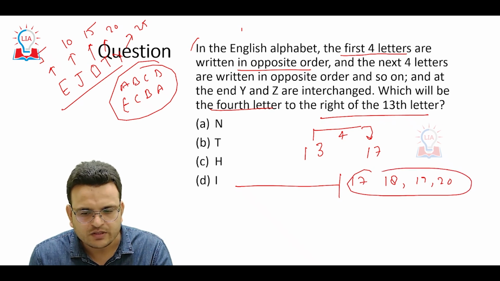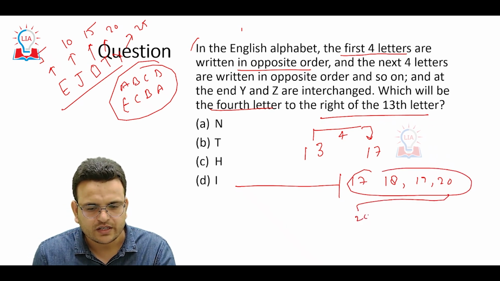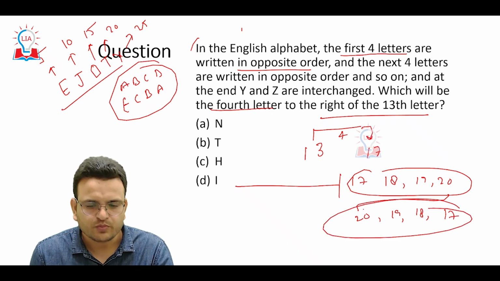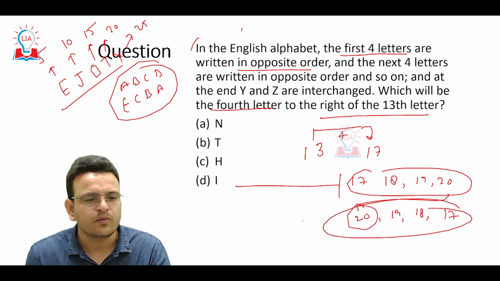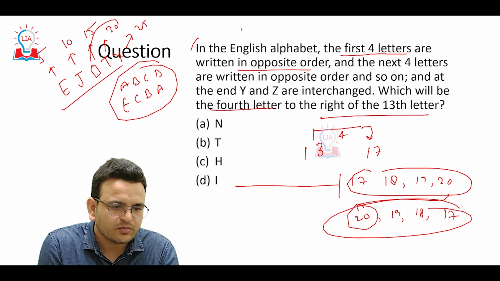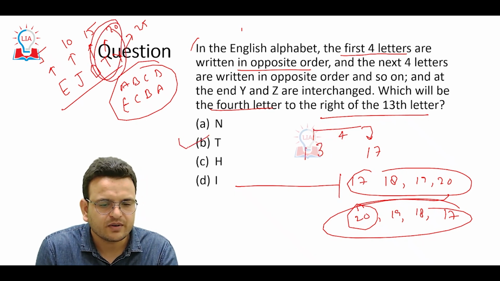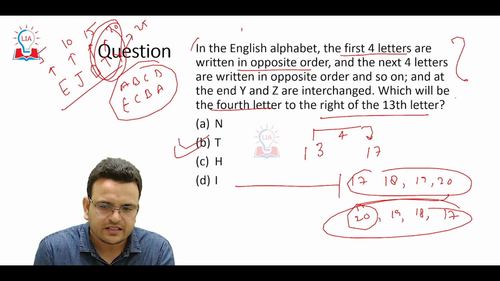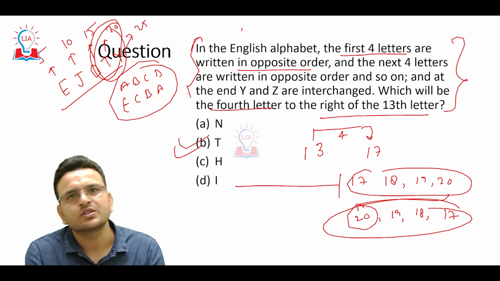These letters have to be written in reverse. So 20th, 19th, 18th and then 17. So we just have to find the 20th letter from the start, and the 20th letter from the start will be T. So the answer will be T. Hope you are able to understand this particular question. Such questions are easy, but you have to know how to solve them.